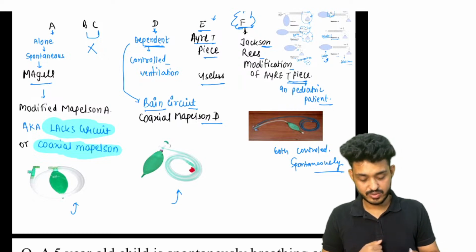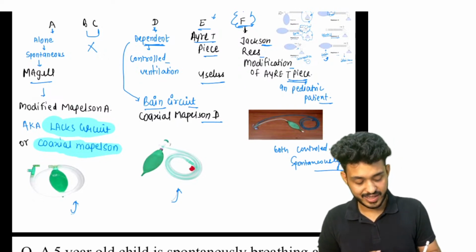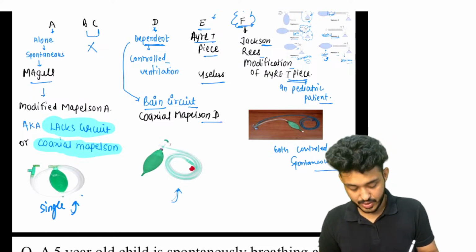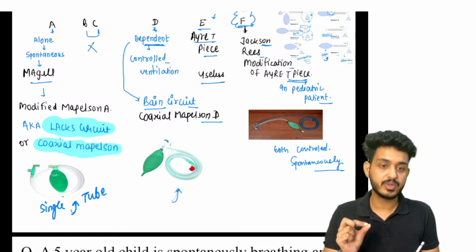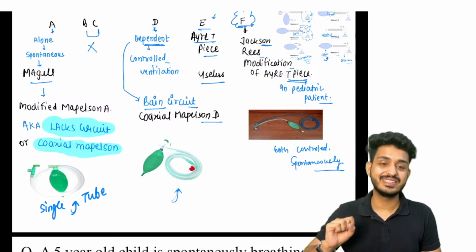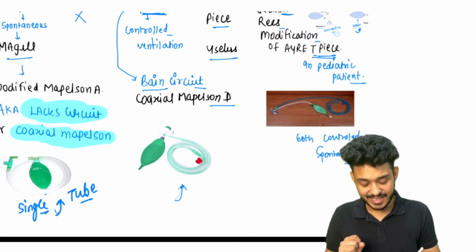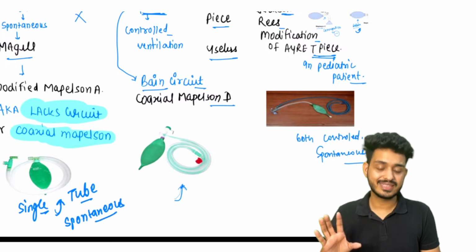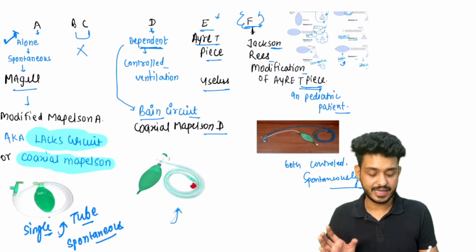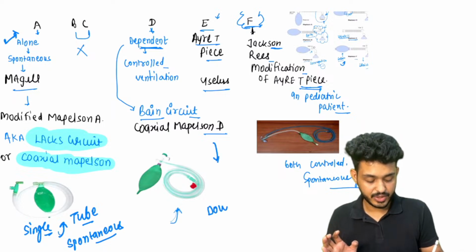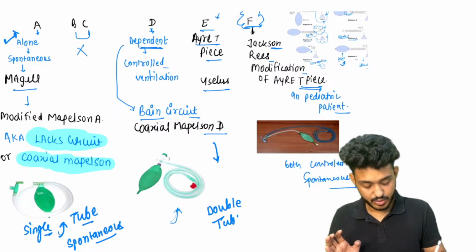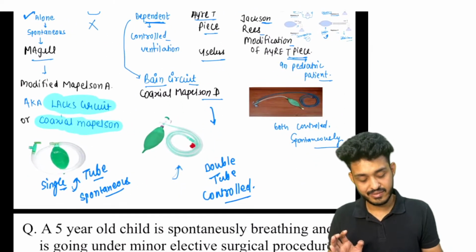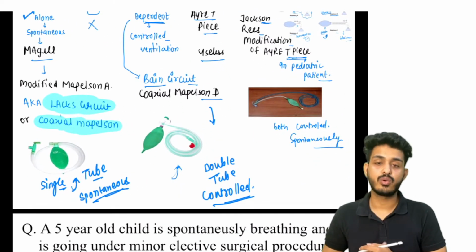One more thing I want you guys to understand. Look here. How do you identify between A and D? A will be having a single tube. Just remember the keywords that I am giving you. If you understand these keywords, your life will be easy. If you remember single tube and spontaneous ventilation, wherever you see single tube, spontaneous in the question, just mark Mapleson A. D will be having a double tube and it will be used for controlled ventilation.